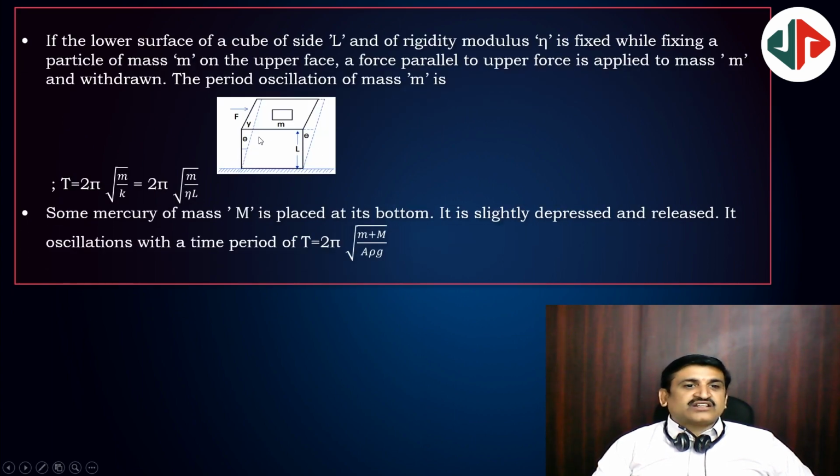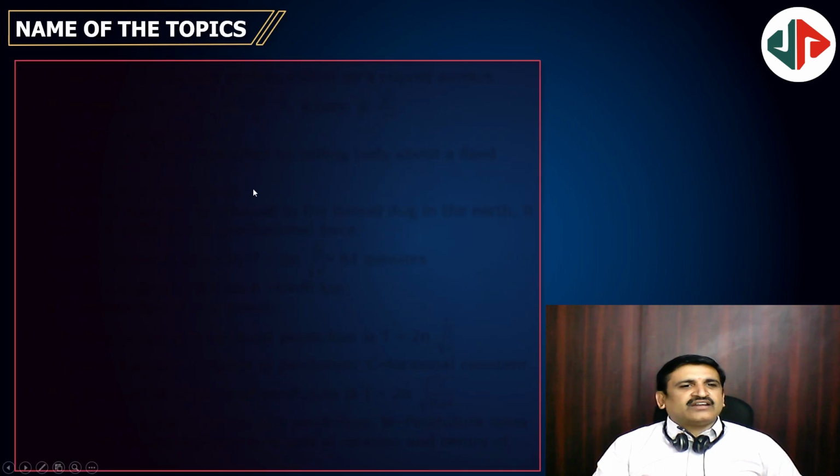Then horizontal oscillations. 2π√(m/k) is 2π√(m/ηL), where η is the bulk modulus of the particular body, and some mercury of mass m is placed at the bottom. It's lightly depressed and released, mercury just depressed and released. These oscillations have time period T = 2π√((m + M)/(Aρg)). And